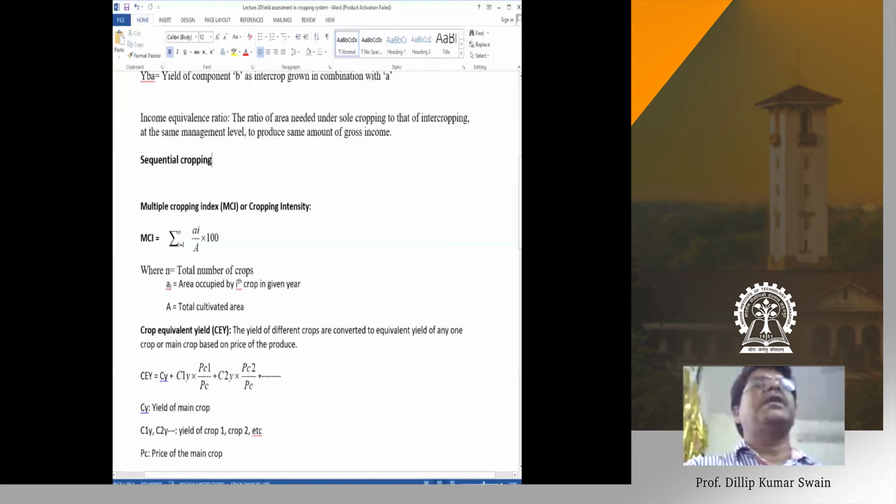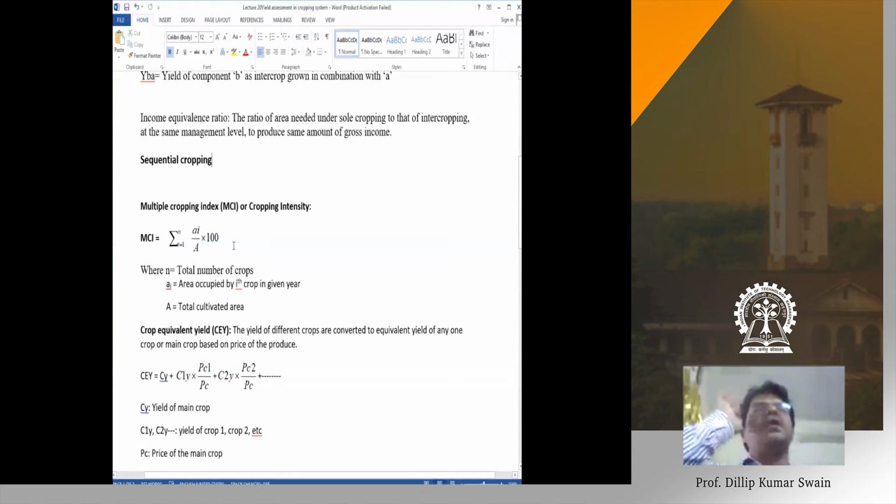So the multiple cropping index is the summation of Ai by A into 100. Here Ai is the area occupied by the ith crop in a given year, N is the number of crops grown in a given year, and A is the net cultivable area of the farm, the total area available in the farm. Ai is the area occupied by each crop in a given year, into 100. That gives the cropping intensity or multiple cropping index.